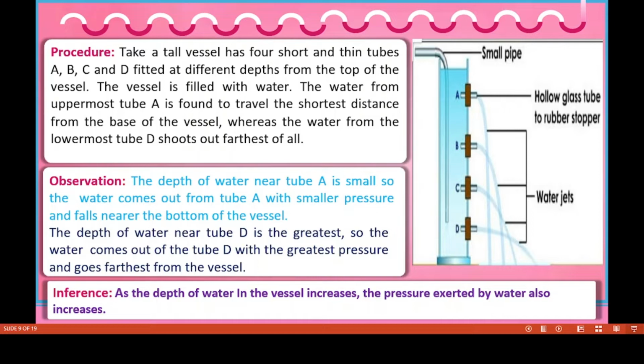It goes farthest. How do you observe, children? The depth of water near tube A is very small. And the depth near A is a little less. As we go down, at D it will be the greatest pressure. And now we have to know that as the depth of water in the vessel increases, the pressure exerted by water also increases. As depth increases, the pressure of water also increases.